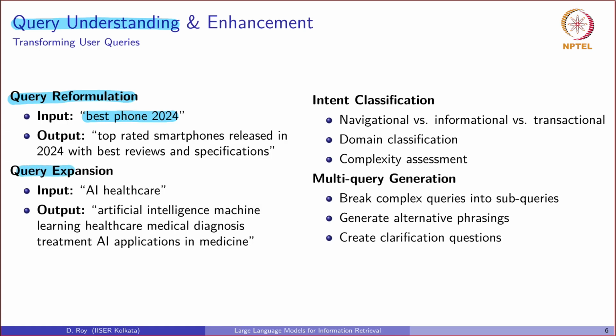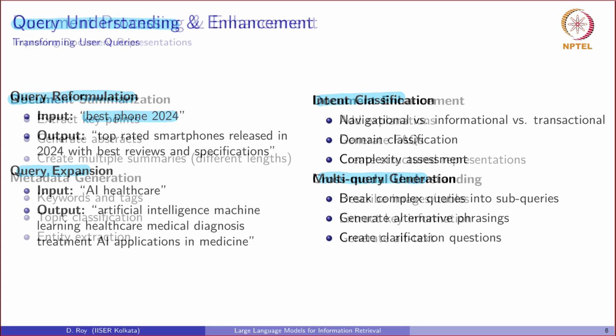For query expansion, it can generate a list of semantically related terms, going far beyond what simple embedding lookups might provide. Furthermore, LLMs can perform sophisticated intent classification as well, determining if a user wants to navigate, find information, or make a transaction. They can even break a complex question into multiple questions, such that every sub-query can be effectively answered with some effective search strategies.